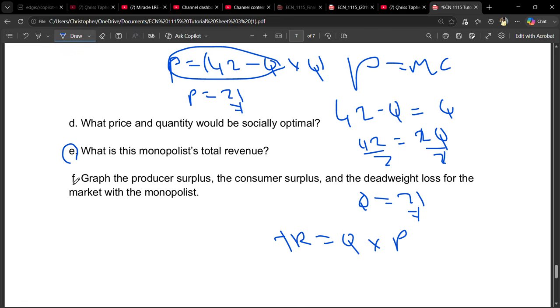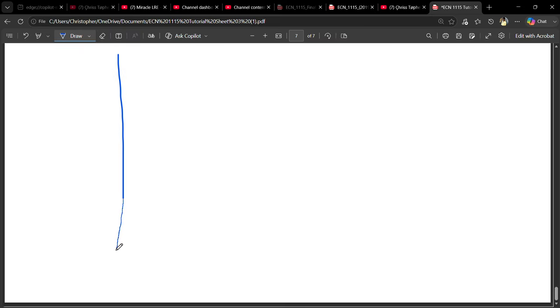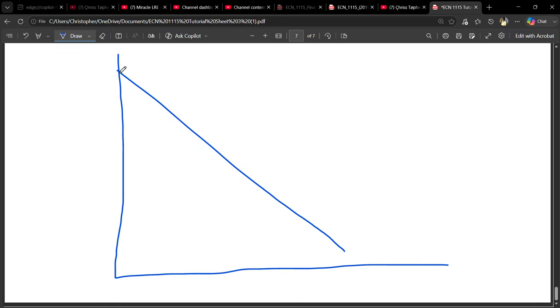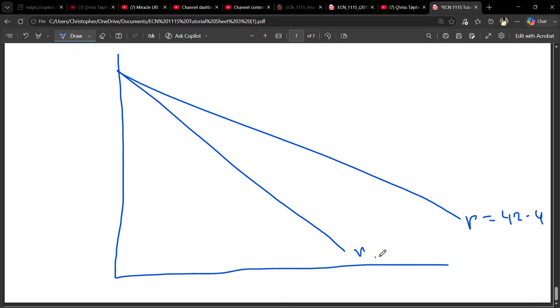Then question F says graph the producer surplus, consumer surplus, and the deadweight loss for the monopoly market. So graphing this, we just have to draw something like that. We know that here the price was equal to 42 minus Q, and here marginal revenue was equal to 42 minus 2Q.